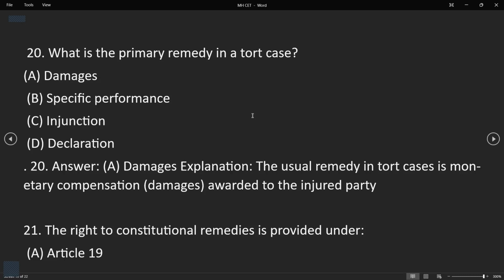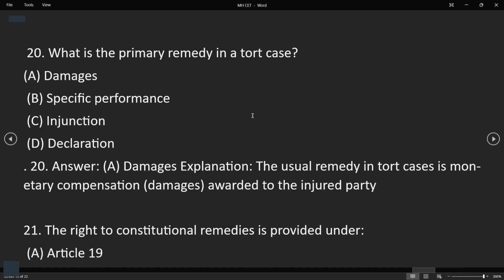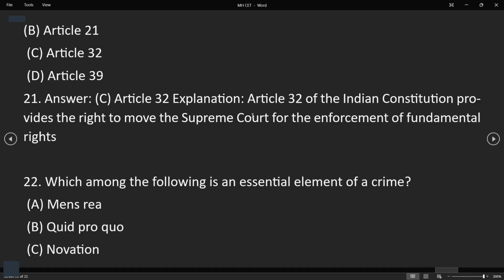Okay, so the right to constitutional remedies is provided under which of these articles? Article 19, Article 21, Article 32, or 39? What is the question? Right to constitutional remedies. Constitutional remedies comes under Article 32 of the Indian Constitution. Article 32 provides the right to move to the Supreme Court for the enforcement of fundamental rights. So if your fundamental rights are being harmed or suppressed, or someone violates them, you can move to the Supreme Court to have justice.